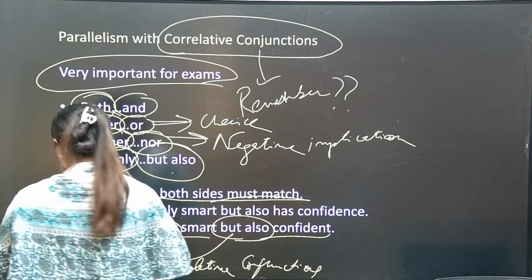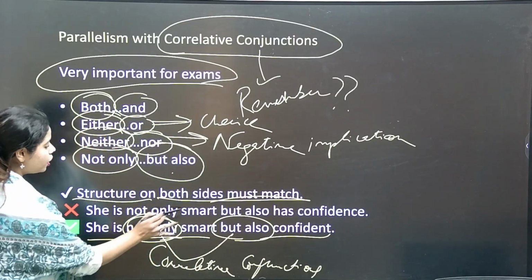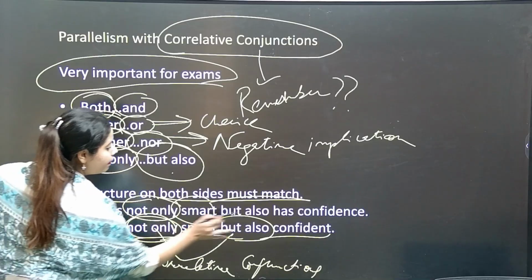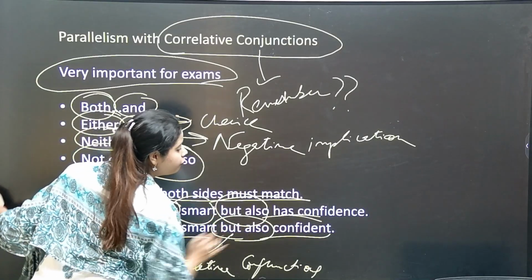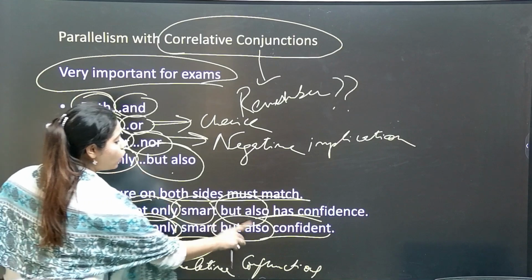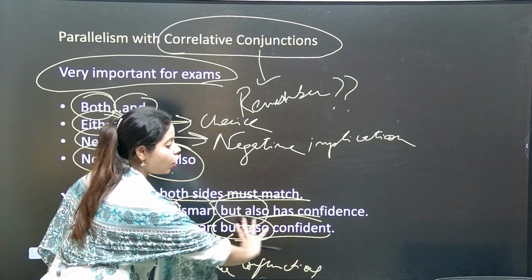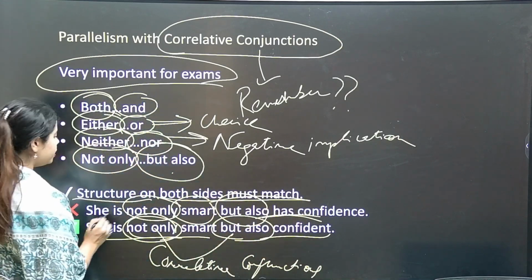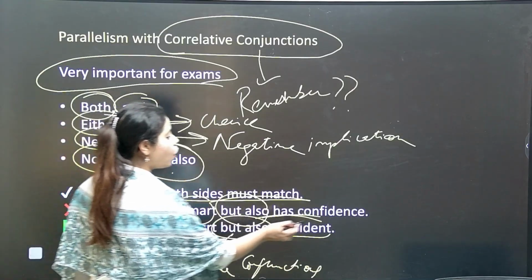But now, if I say that she is not only smart but also has confidence, you see what we said. She is not only smart but also confident, not confidence. Now, if we use it, she is not only smart but also confidence.